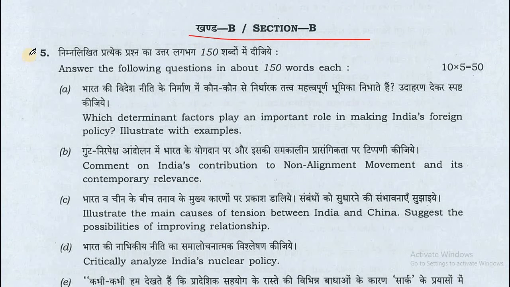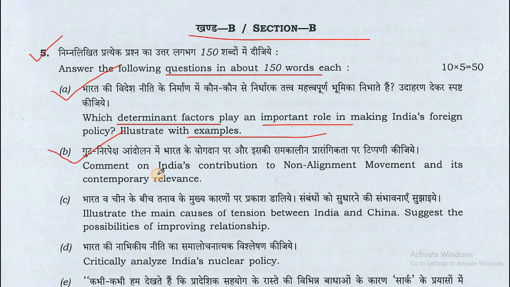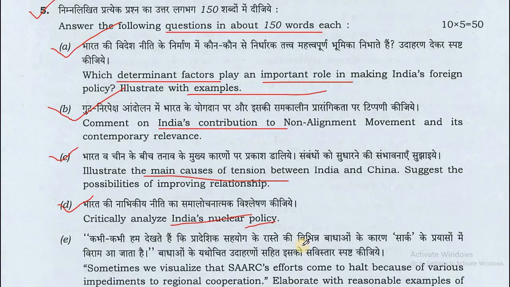Now Section B, question number 5. Answer the following questions in about 150 words each. A. Which determinant factors play an important role in making India's foreign policy? Illustrate with examples. B. Comment on India's contribution to the Non-Aligned Movement and its contemporary relevance. C. Illustrate the main causes of tension between India and China, and suggest the possibilities of improving the relationship. And D. Critically analyze India's nuclear policy.